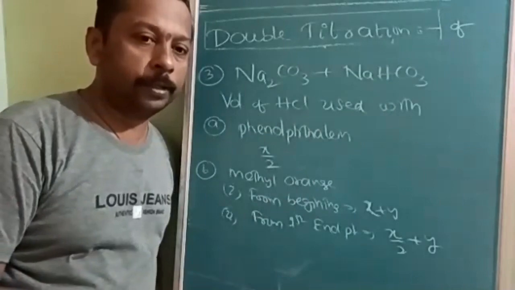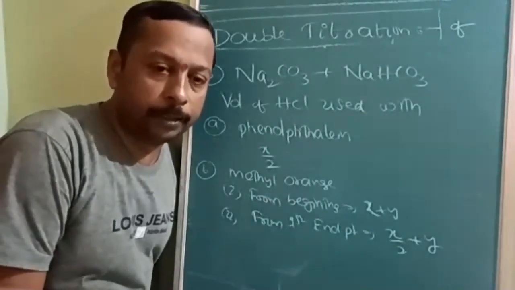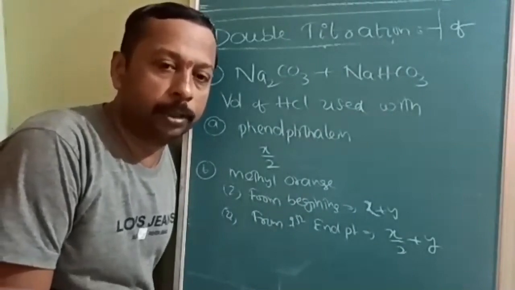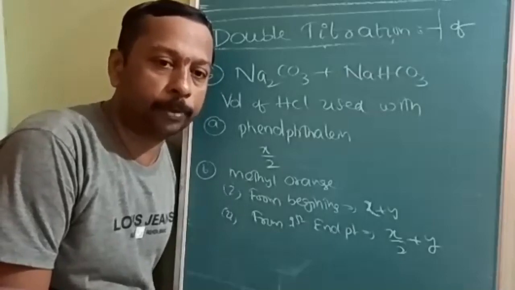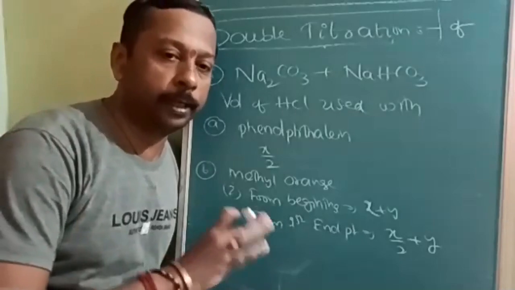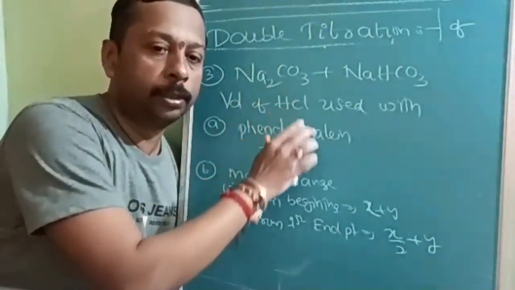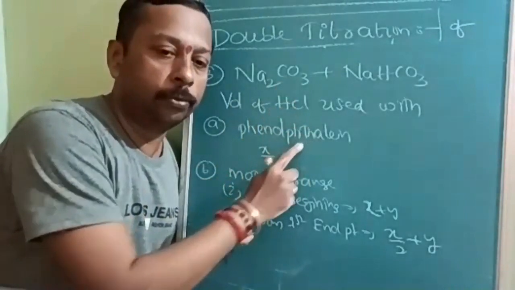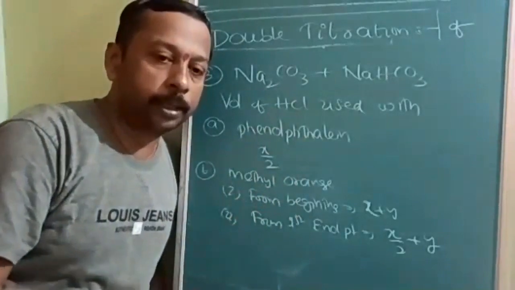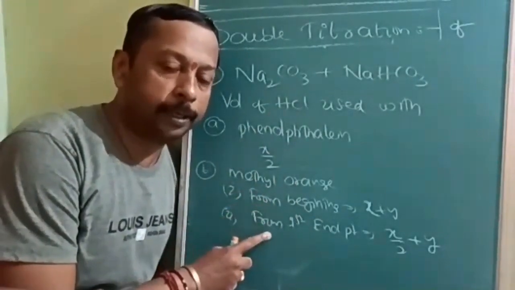Okay, the third type of double titration; maximum these many types of double titration only you will find. The third combination possible is Na2CO3 and NaHCO3. First, the volume of HCl used with phenolphthalein. Phenolphthalein is only for the conversion of Na2CO3 to NaHCO3, so only one value. But methyl orange is used in both steps. That's why I'm writing it separately, from the beginning and from the first endpoint.